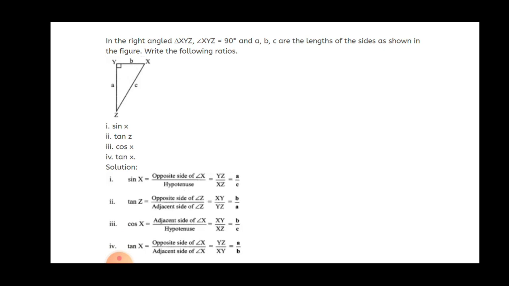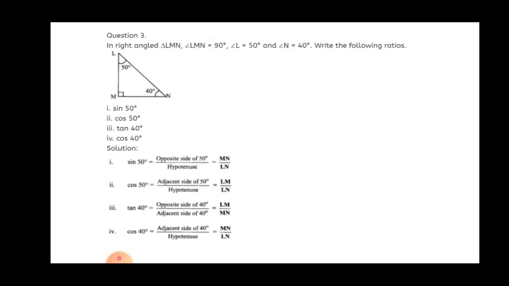Clear? Now next is nothing but what? Tan x. Tan x is nothing but the opposite side of an angle x and the adjacent side of an angle x. So that is equal to yz upon xy, and that is equal to a upon b. So look here, whatever things are given, according to that you have to write down the formula. The formula remains the same, but here you have to change the variable a little bit. If the variables are given, according to that you have to mention them.